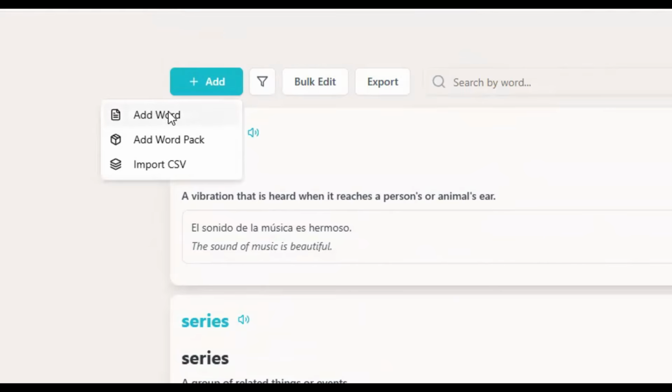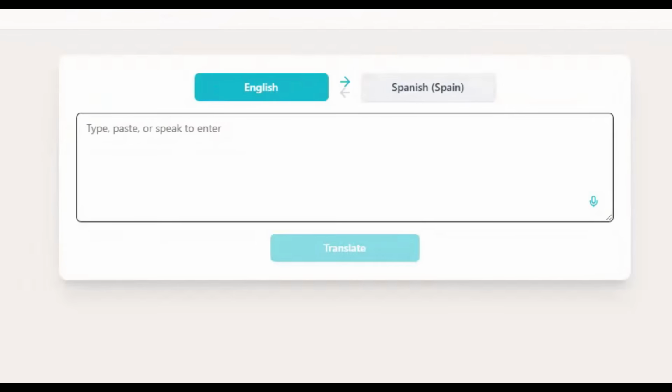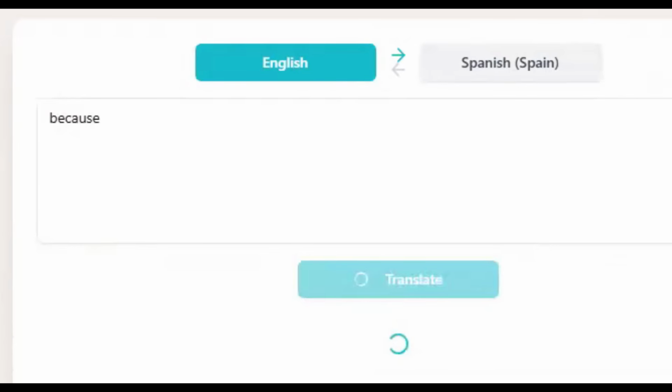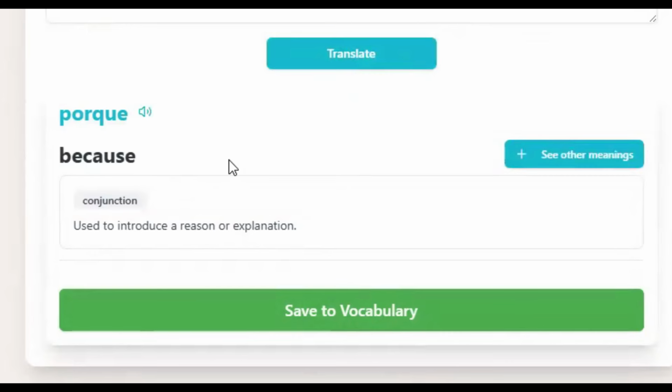So add a word. And then you can either add a word in English or you can add a word in Spanish and it will translate it for you. So let's just say I'm struggling to understand the word because. Let's have a look for that and we'll translate it. Because. ¿Por qué? Used to introduce a reason or explanation. Okay, so it gives you that and it gives you a little explanation. But also you can see other meanings, which is interesting.